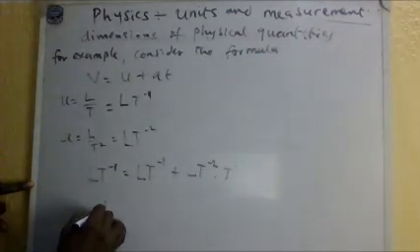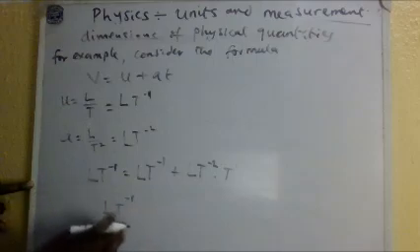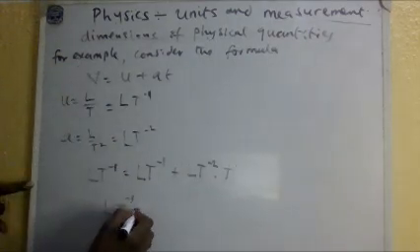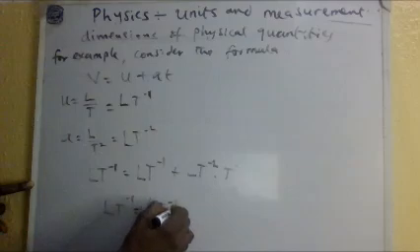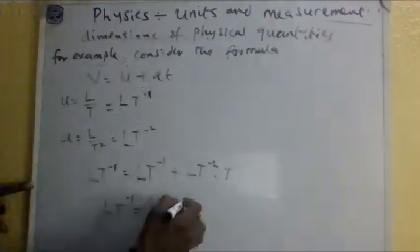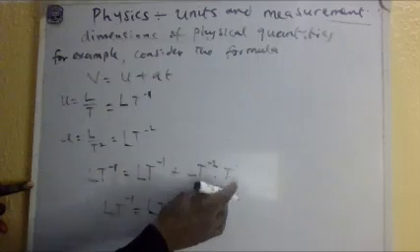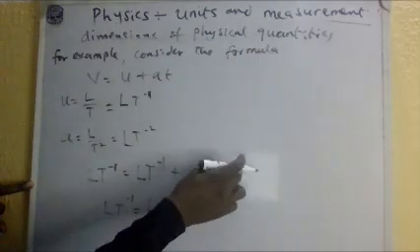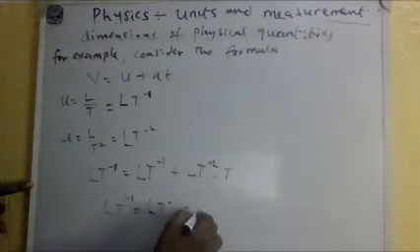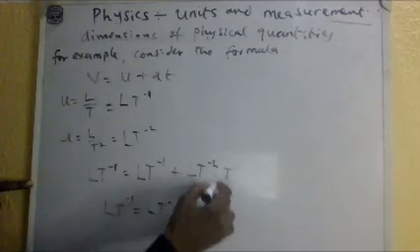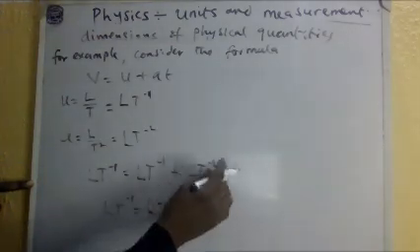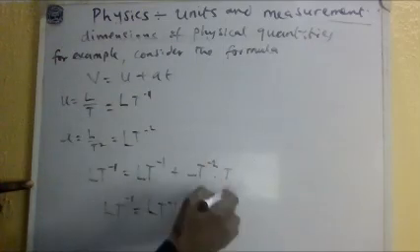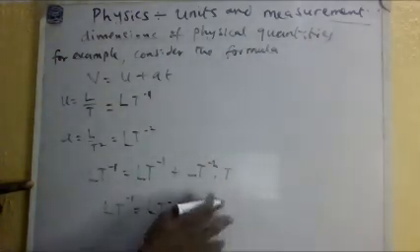So I have L t minus 1 for v, and L t minus 1 for u, plus this one I have to resolve. There is t here and t here. This one has power of 1, this one power of minus 2. So L, take t, add the power. If you add minus 2 plus 1, you get minus 1.